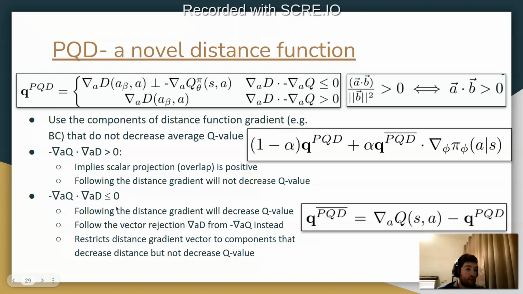When it's less than or equal to 0, then following the distance gradient will decrease the Q value. So instead, we follow the vector rejection of the gradients of D from the negative gradients of Q. What this does is restrict the distance gradient vector to the components that decrease the distance but do not decrease the overall Q value.